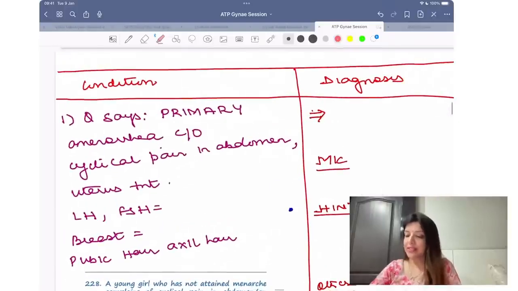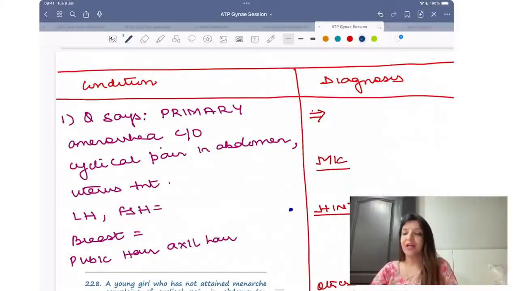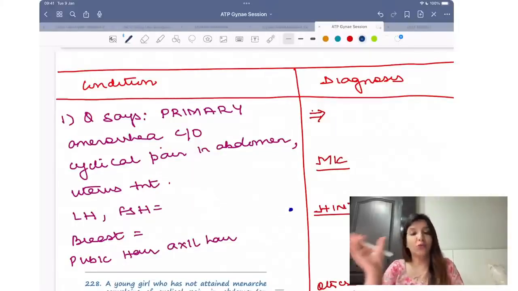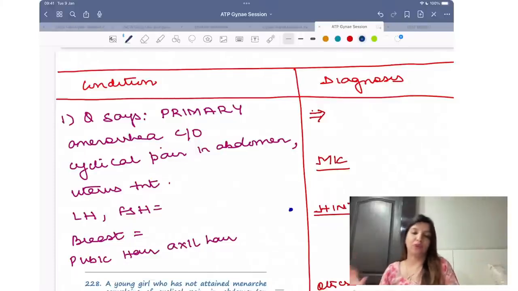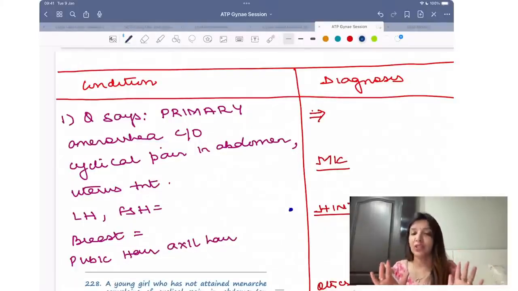Now, how will you answer questions? I know this is again a pain point for all of you, how you are going to answer questions related to primary amenorrhea. So I'm going to make it again very easy for you. I'm going to make you write in a tabulated form that if the question says this, the answer will be this. So we are going to learn it like maths multiplication tables.